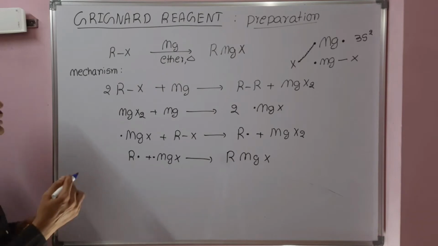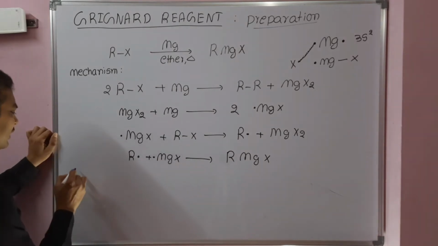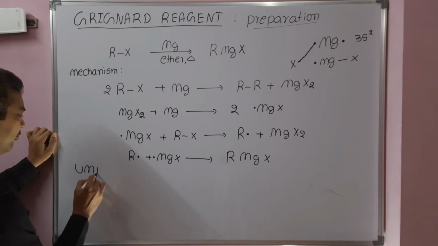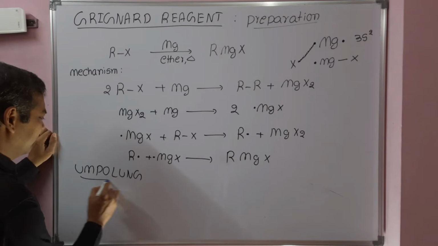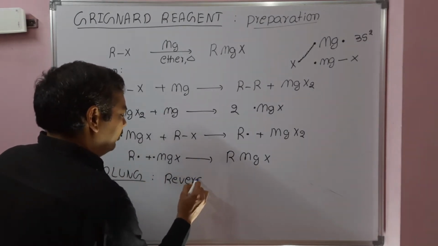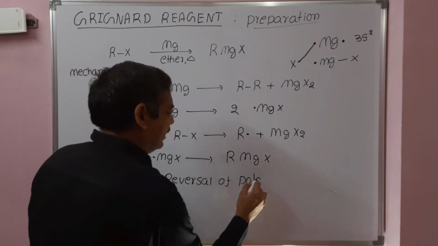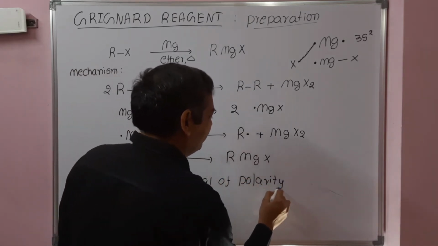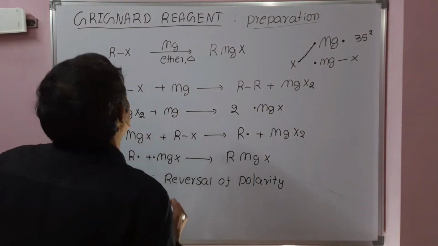Now see that during the preparation of the Grignard, that is a good example of umpolung. Umpolung means a reversal of polarity. The meaning of umpolung is a reversal of polarity. We can see the umpolung in the preparation of the Grignard reagent. So why is it umpolung?